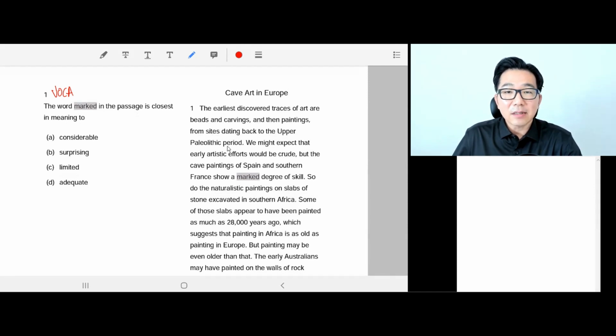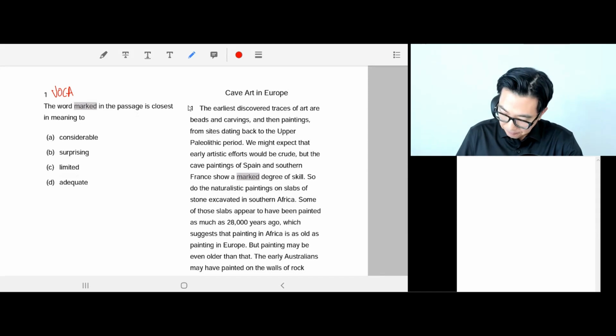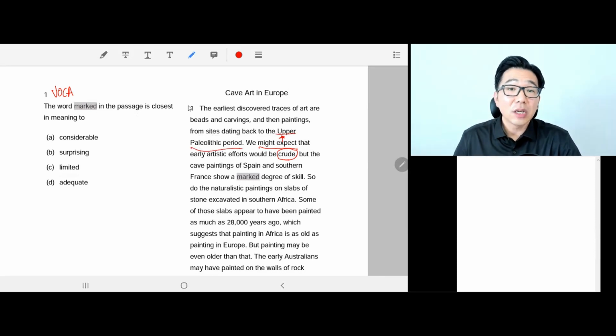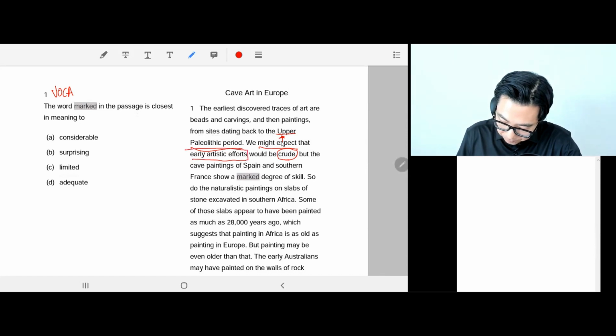Okay, next sentence. We might expect that early artistic efforts would be crude. Yeah. Why? Because it's so long ago, right? Because it's from the Old Stone Age, the earliest discovered art. We expect the quality of art to be crude.